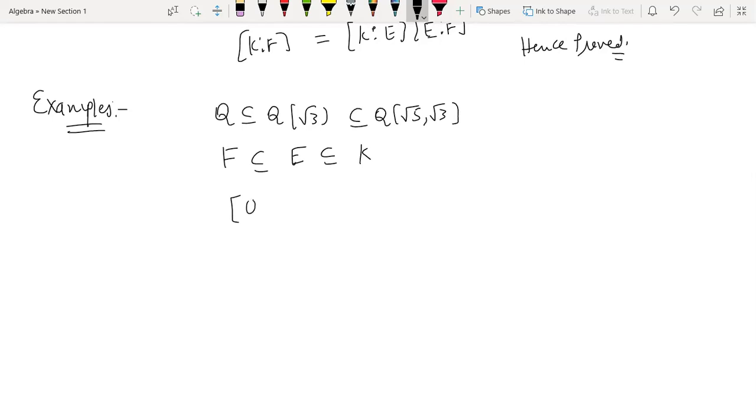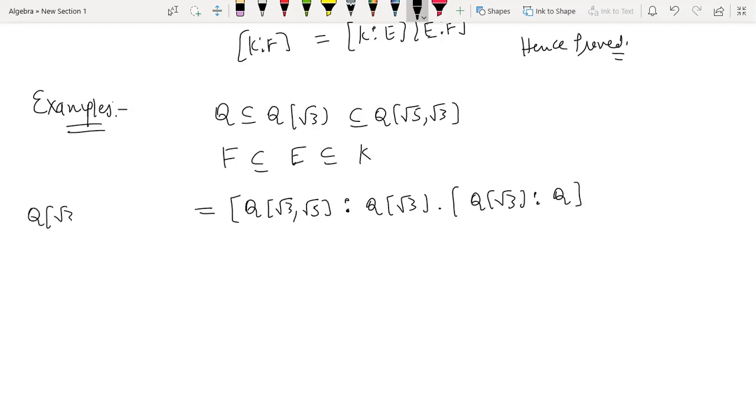The dimension of K, according to the above result, K means Q(root 3, root 5), over E, E means Q(root 3), into the dimension of E over F, F means over Q. So this should be equal to the dimension of this over Q. So [K:F] is [K:E] into [E:F].